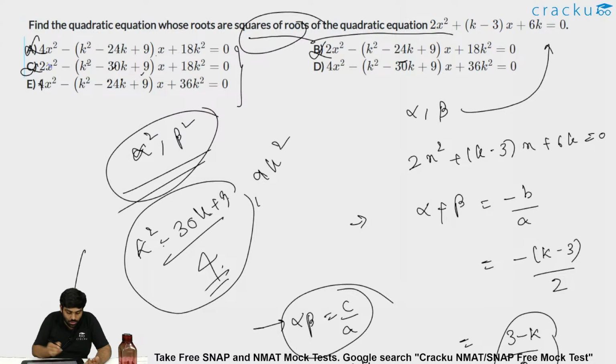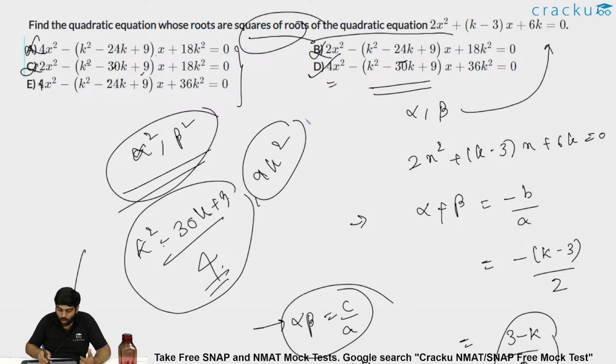So this is also wrong. Now let's see option D, k square minus 30k plus 9, that should be fine, divided by 4 is also fine. So this should be my answer, that is option D. Even if you do the product of the roots, that is c by a, that is 36k square by 4, that should be 9k square, and that is what we also deduced, 9k square.